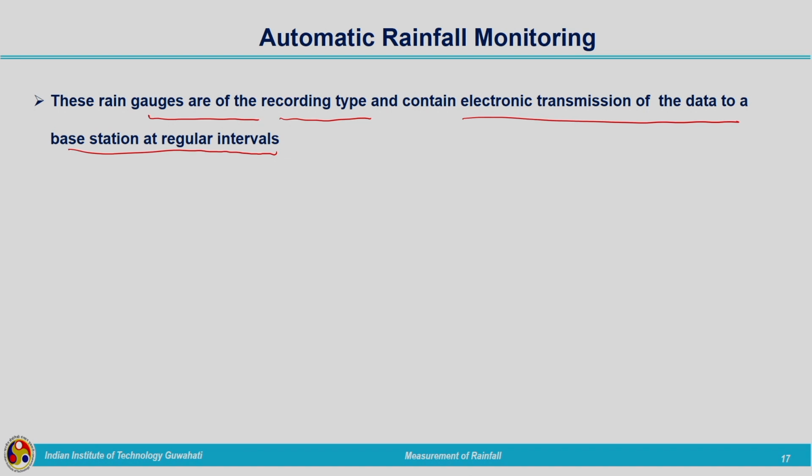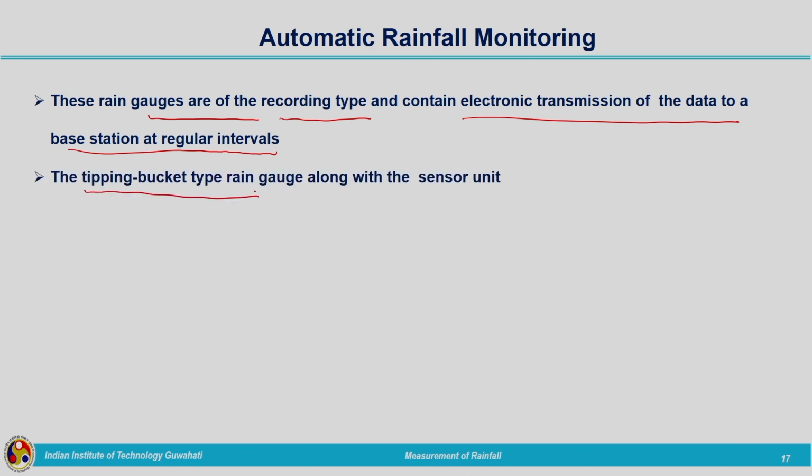So, those parameter measurements will be given by this automatic weather station. It works on the principle of a tipping bucket rain gauge, in the case of rainfall. That data will be transmitted electronically to a base station at regular time intervals. As I told, the tipping bucket rain gauge is an example with a sensor unit.